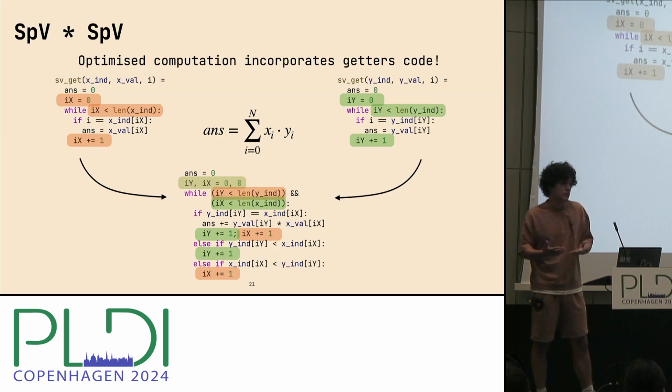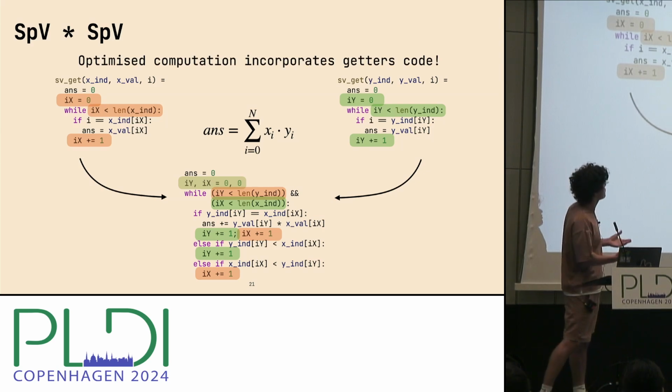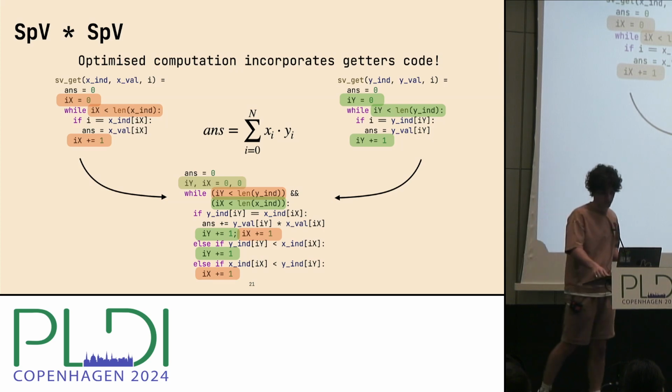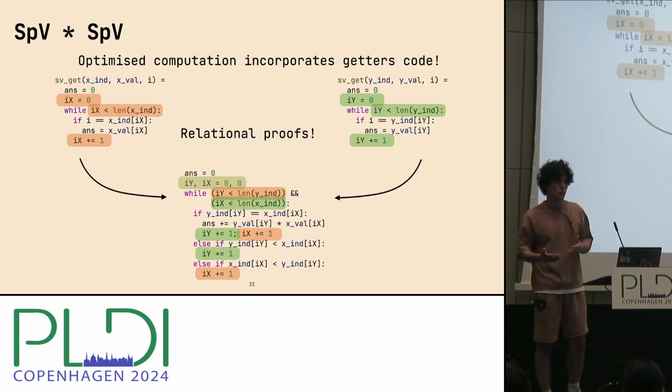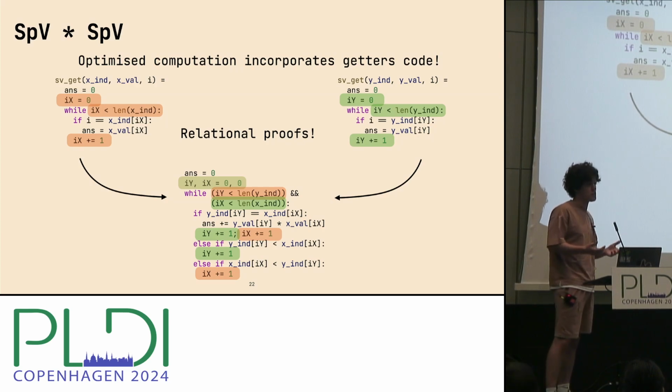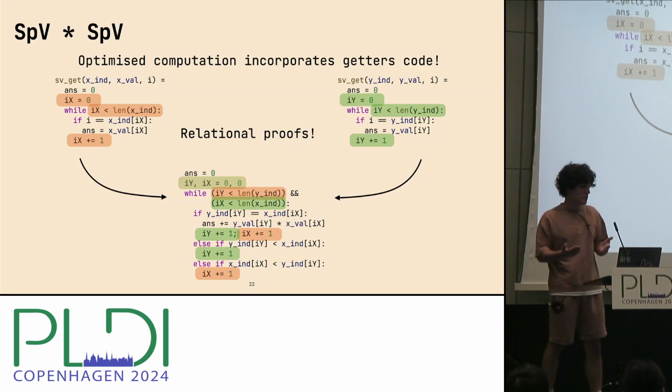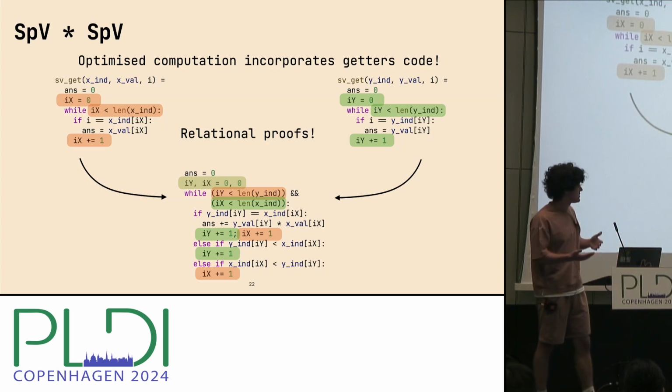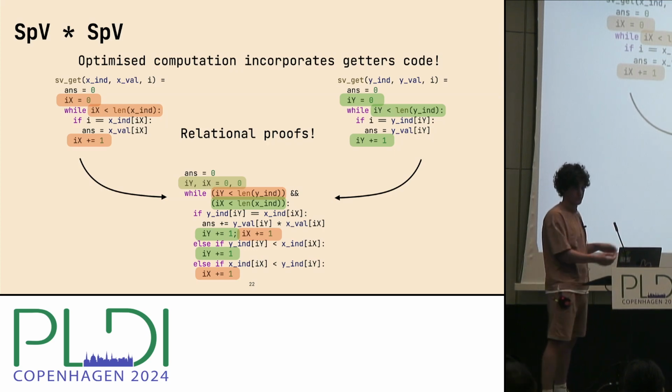So it's not surprising that optimized computation will incorporate the getters' code. Then we facilitate our proofs in a relational manner by relating the corresponding parts of getters with their counterparts in the product code.